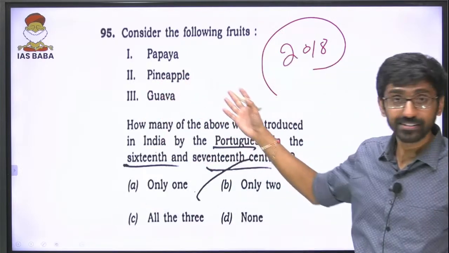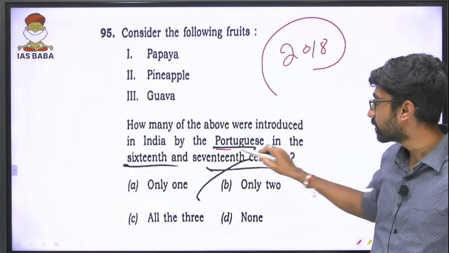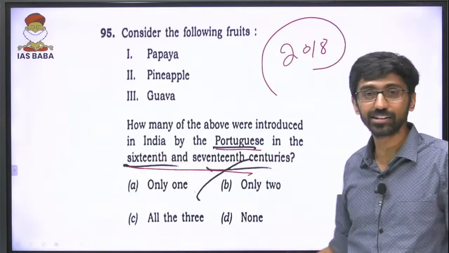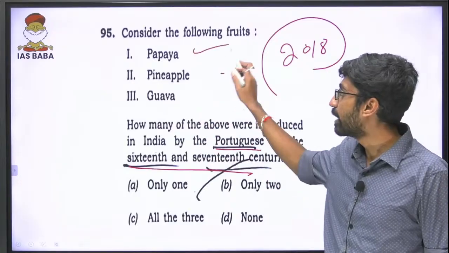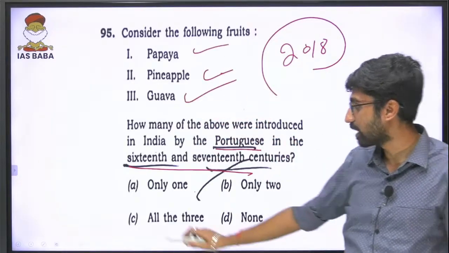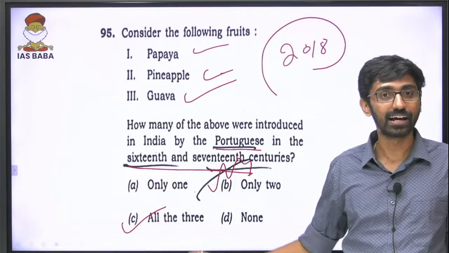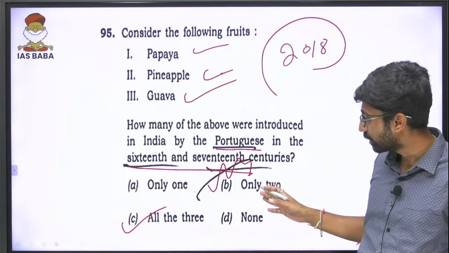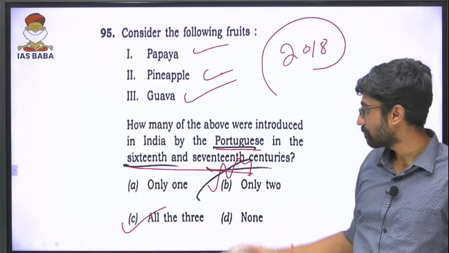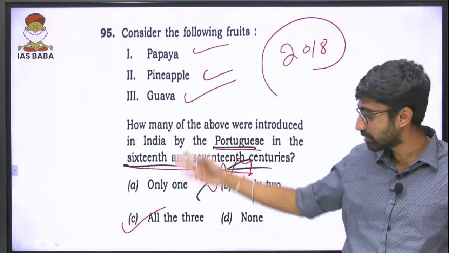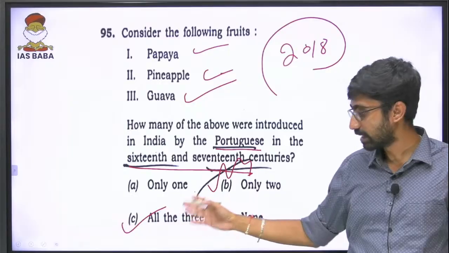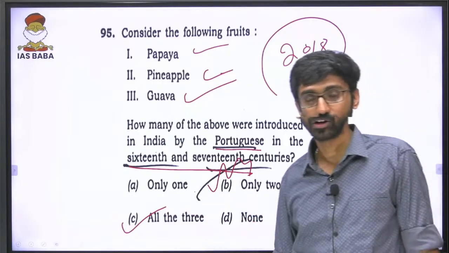Now again, just a repetition of that one question. Which of them did the Portuguese introduce in the 16th and 17th centuries? They introduced all three: papaya, pineapple and guava. All three are the answer. I think it is marked wrong, but all three are right. Only two is wrong. How many of the above were introduced? All of them were introduced. Answer is C. Simple.